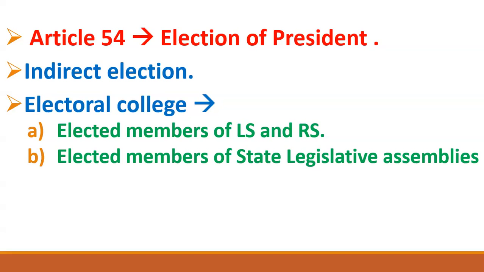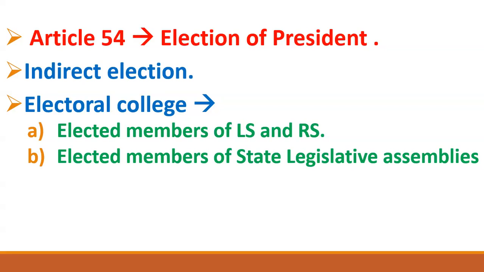Then friends, the elected members of all the state legislative assemblies. Now what are legislative assemblies? As we have parliament in the center, what is parliament? Parliament is the central legislative body, meaning parliament makes law for the entire country. So similarly in states also we have legislative assemblies, and the legislative assemblies of the state make law for the respective states.